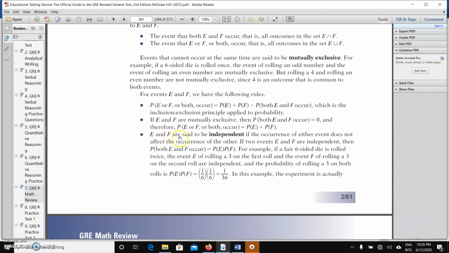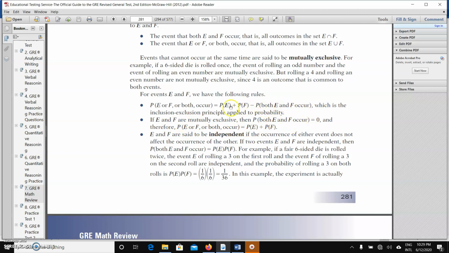Now, E and F are said to be independent if the occurrence of either event does not affect the occurrence of the other. If two events E and F are independent, then P(both E and F) equals... independence is different. This formula applies for mutually exclusive. So if we have the probability of E or F, you have this formula: P(E) plus P(F) minus P(both E and F). This P(E and F) means E intersect F, right? But if they are mutually exclusive, it means this is 0.